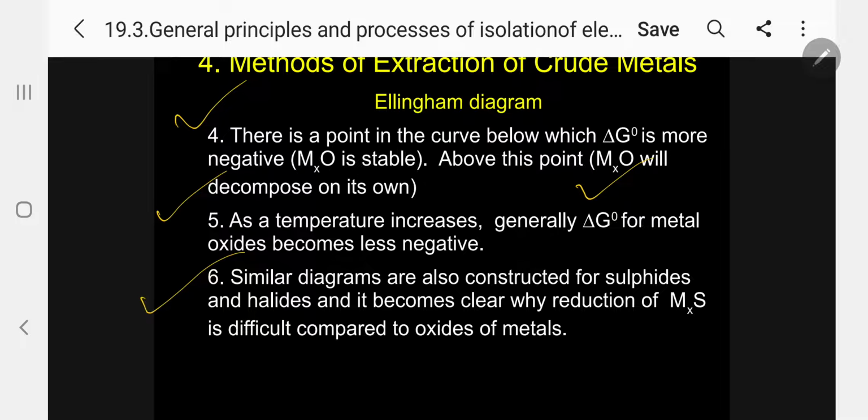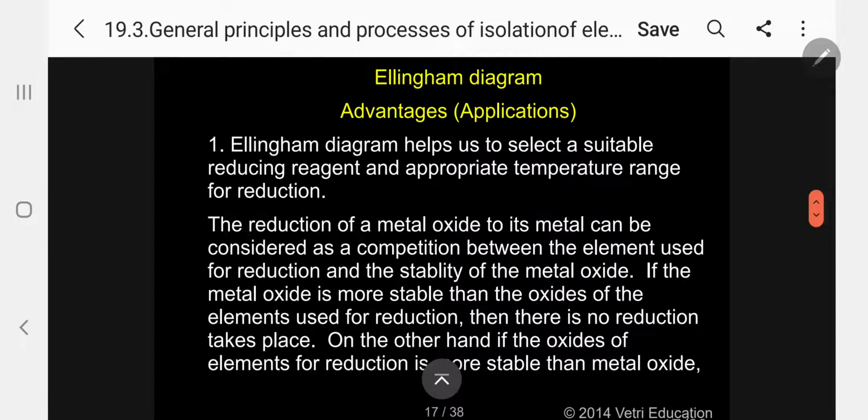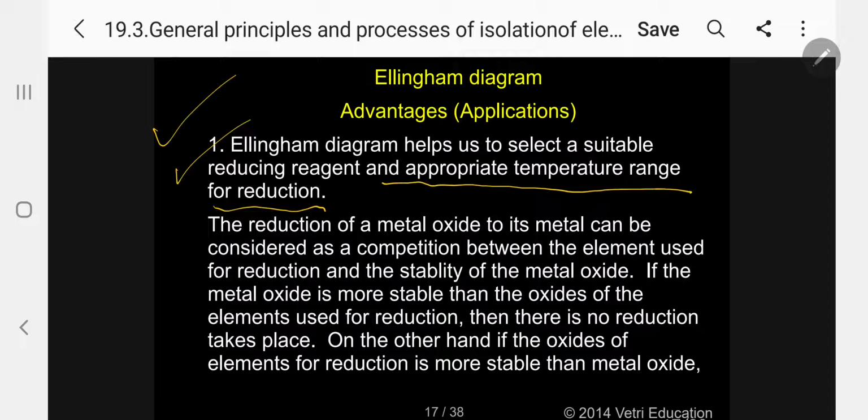A similar diagram is also constructed for sulfides and halides, and it becomes clear why reduction of the metallic sulfide is difficult compared to oxides of metals. So, we have to concentrate only on oxides of metals. Kindly follow. What are the advantages and applications of the Ellingham diagram? The Ellingham diagram helps to select a suitable reducing agent and the appropriate temperature range for reduction, because from that, even the temperature can be fixed.